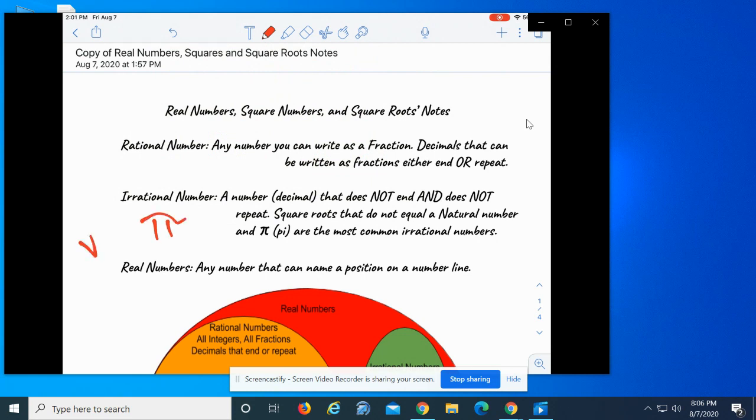But square root of 16 is 4, so it's a rational number. A real number is both rational and irrational numbers.